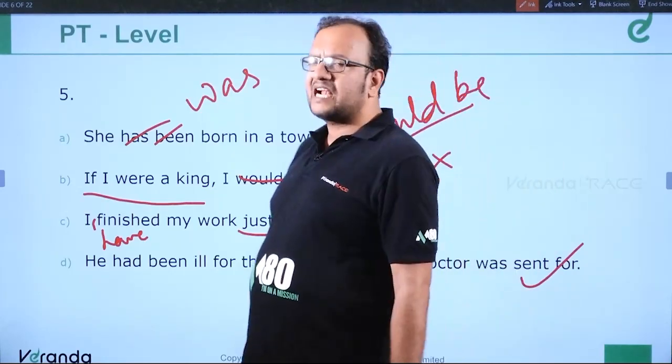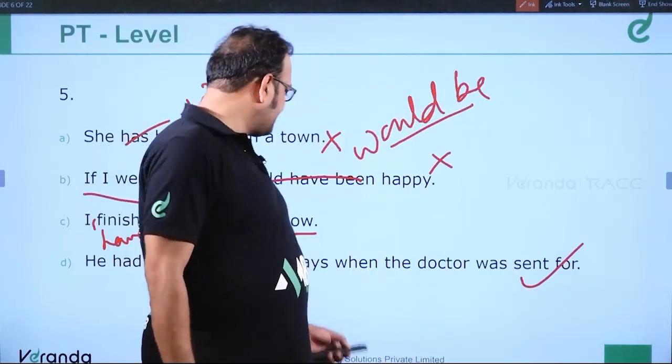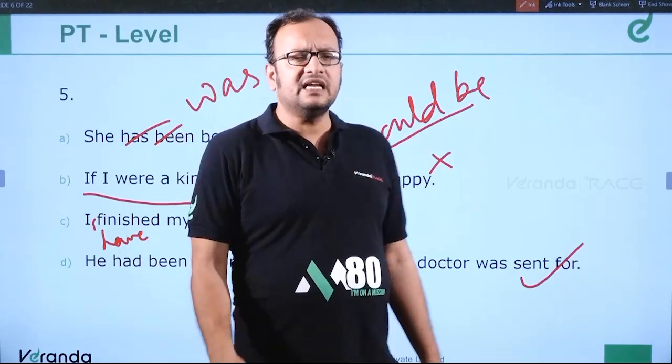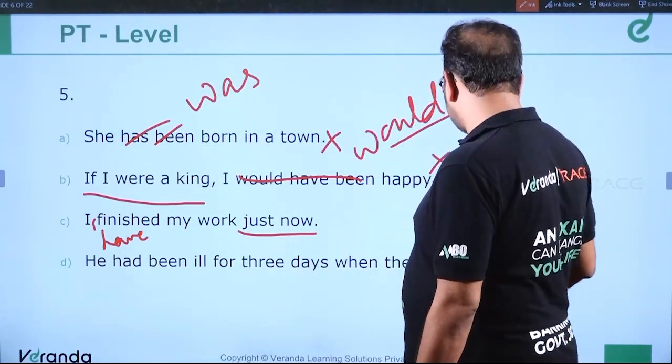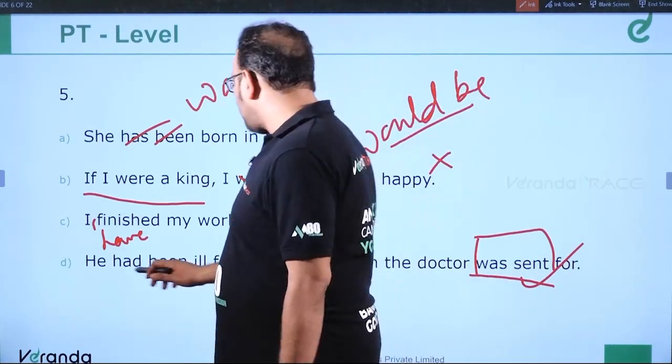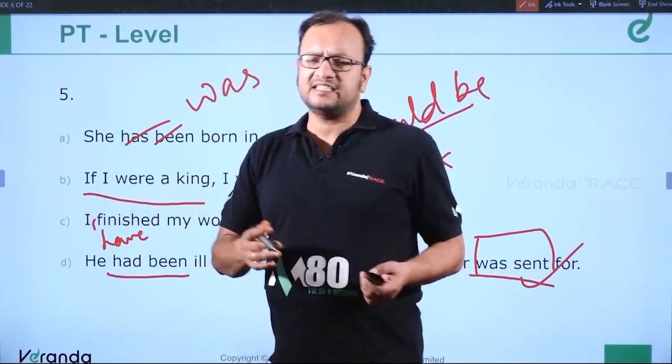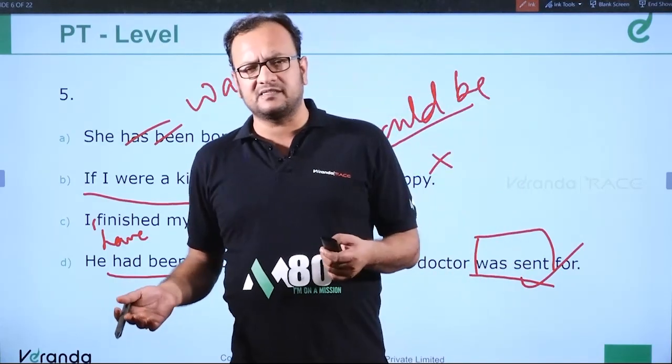He had been ill for 3 days when the doctor was sent for. This is a correct sentence. When the doctor was sent for, this is simple past and this is past perfect. So this is the correct structure: past perfect plus simple past.